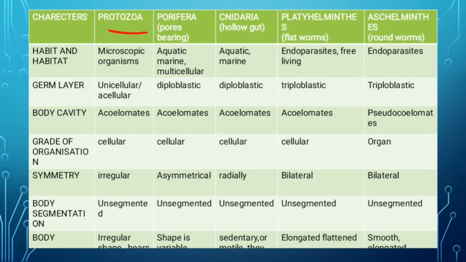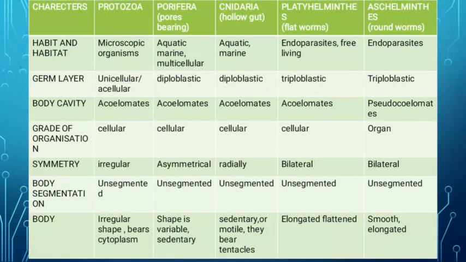Then grade of organization: obviously if it is a unicellular organism, hence they have cellular grade of organization. Then symmetry: irregular shape, okay, or you can say asymmetrical. Then body segmentation: body is unsegmented. So unsegmented body means what, students?